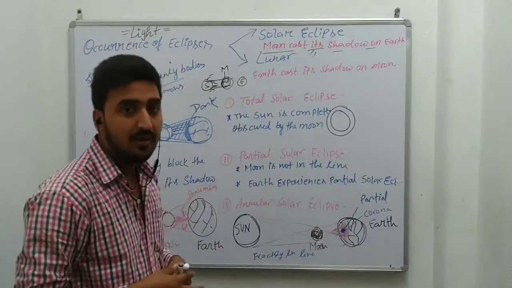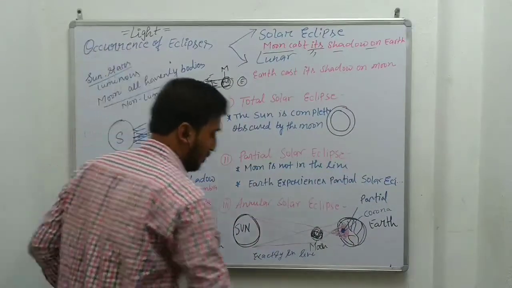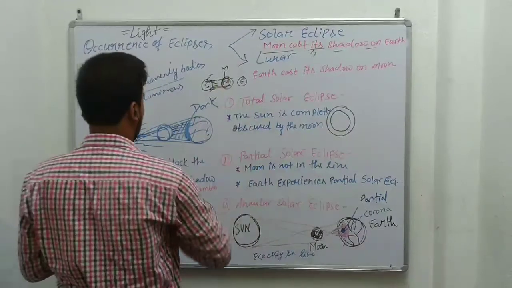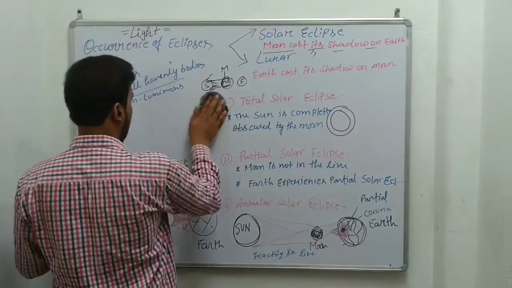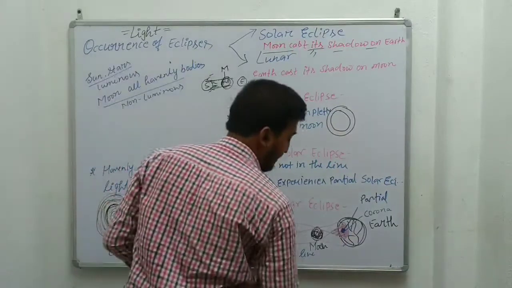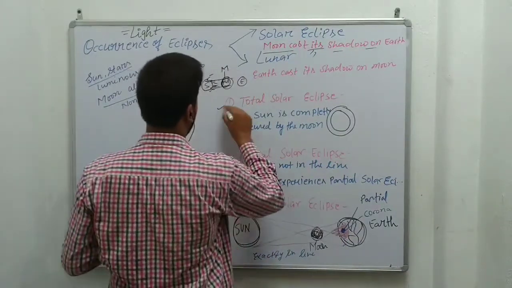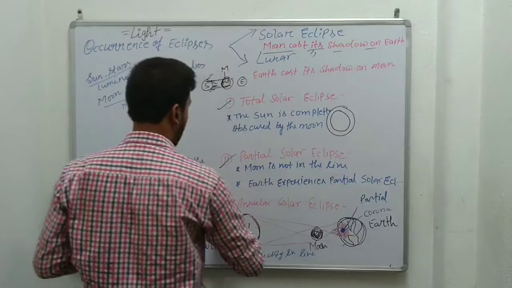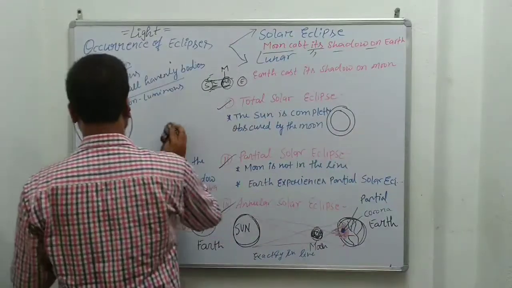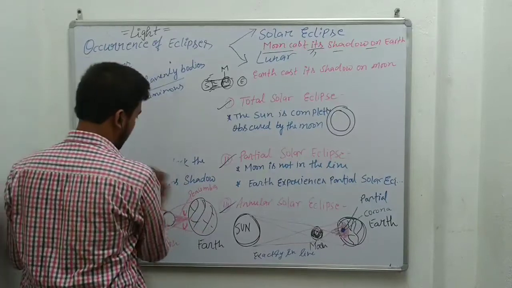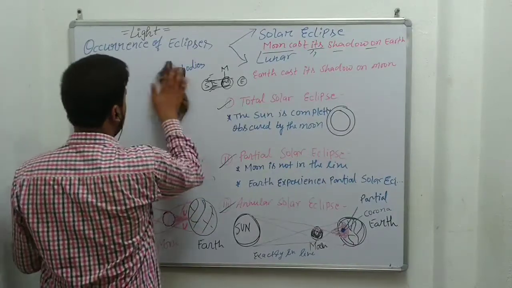There are different conditions for the solar and lunar eclipse. So first of all, about the solar eclipse. There are three main types of solar eclipse. The first one is the total solar eclipse, then partial, and annular solar eclipse. So one by one we shall try to understand the different types of solar eclipse.